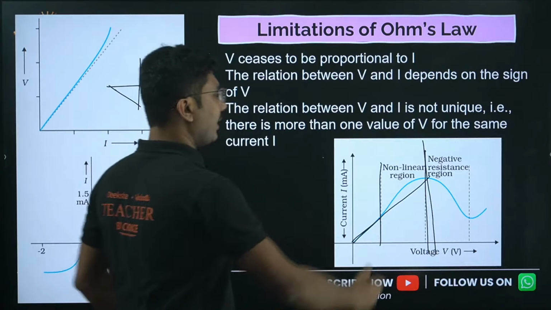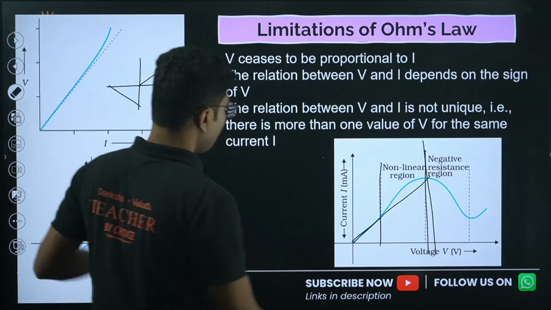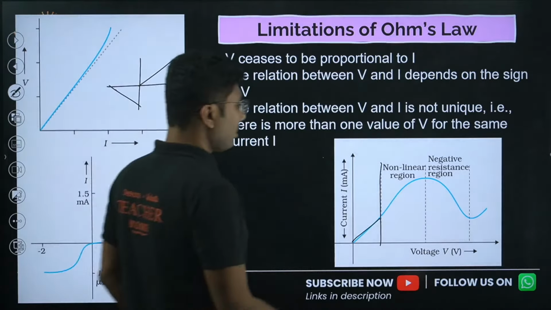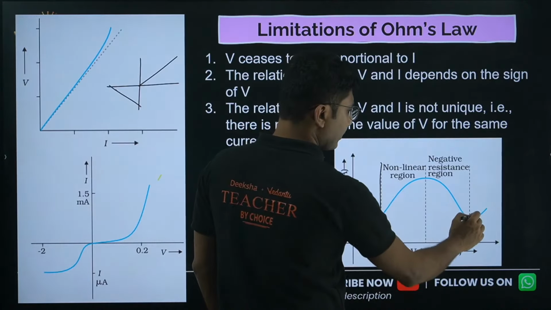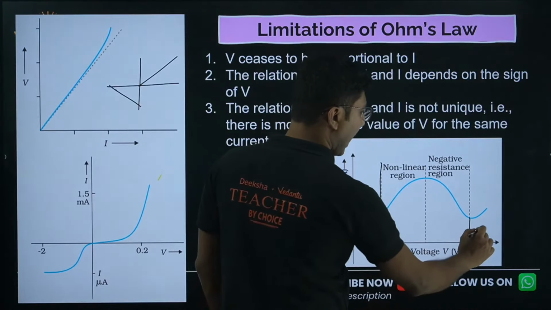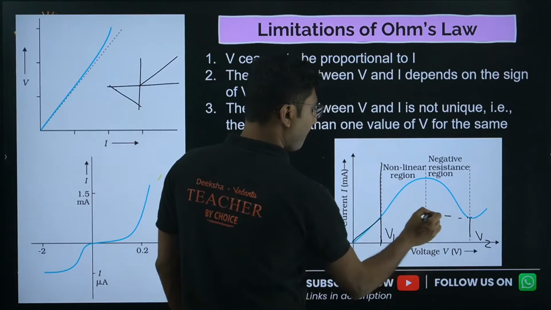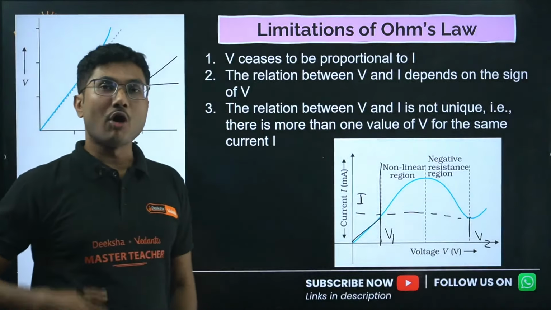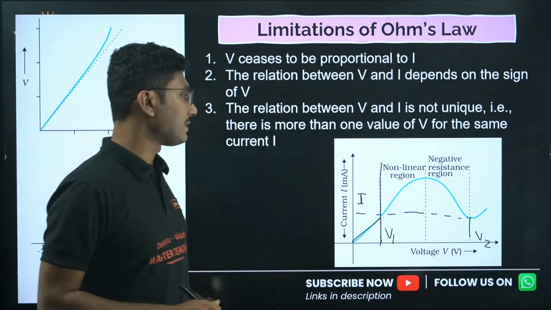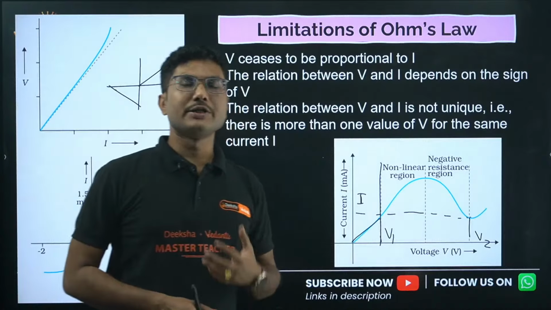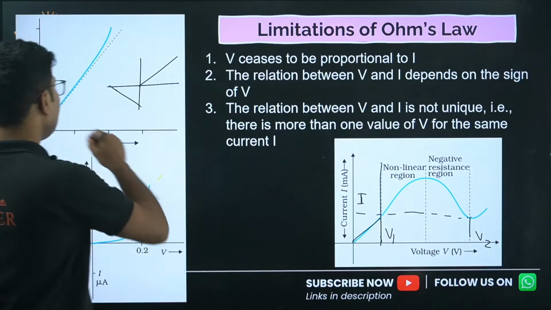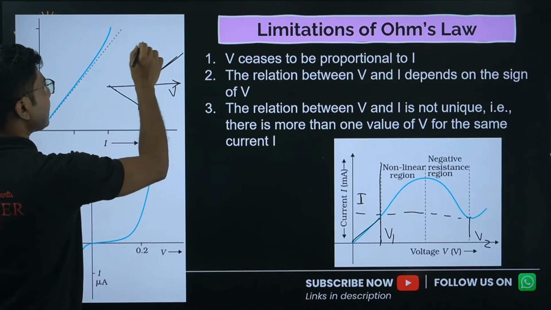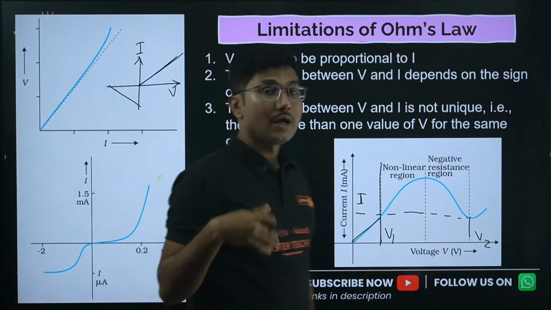But after this point, Ohm's law is no longer valid. Why so? Because for different voltages V1 and V2, you are getting the same current. The current is the same for different voltages, which is not allowed in Ohm's law. Ohm's law says that for each unique value of voltage you should have a unique current, in this straight line graph. So if you plot V versus I, for a unique value of voltage you should get a unique value of current.